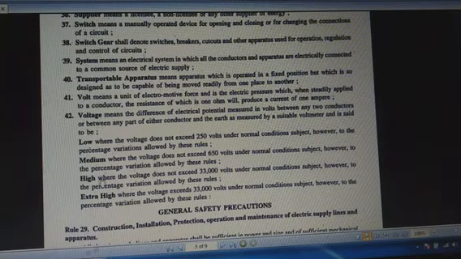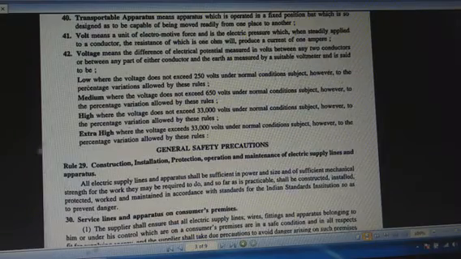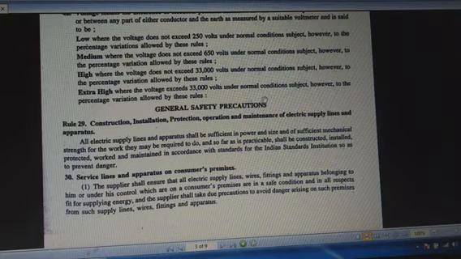So different ranges of voltages are available in our system. First one is the low voltage. Low voltage is where the voltage does not cross 250 volts under normal conditions. The medium voltage is where the voltage does not cross 650 volts. When the voltage does not cross 33 kilovolt, it is called the high voltage, and when the voltage is beyond 33 kV, it is called the extra high voltage. So these are the different types of voltage ranges.